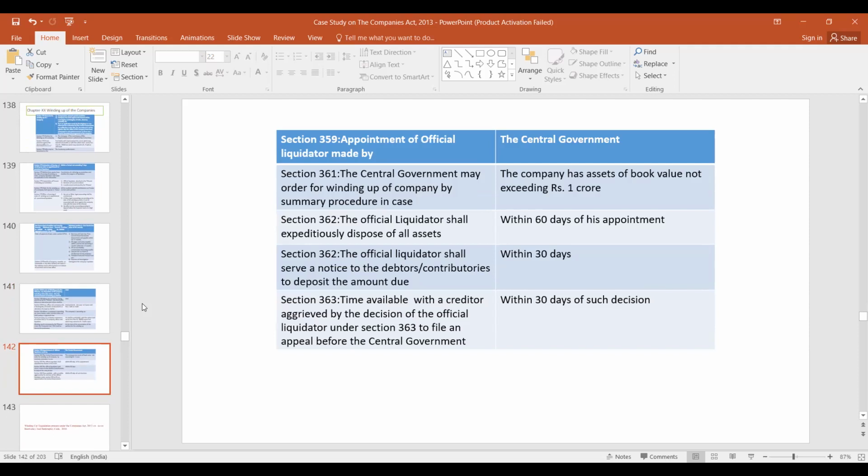There is a summary procedure also. So in case the company has assets of book value not exceeding 1 crore, then the central government may order for winding up of the company by a summary procedure. And in this case, the official liquidator will expeditiously dispose of all assets within 60 days of his appointment.